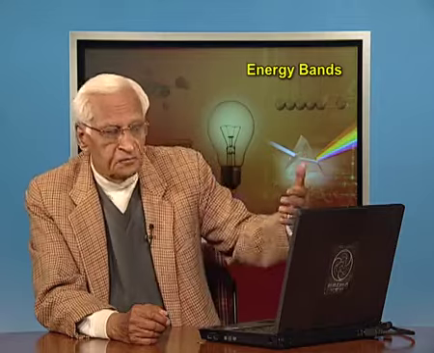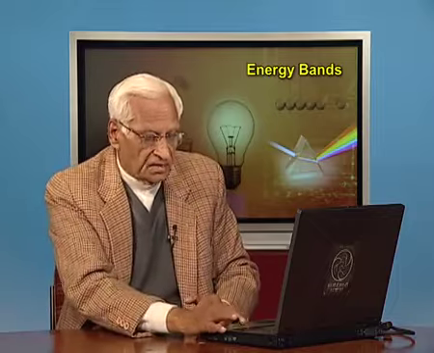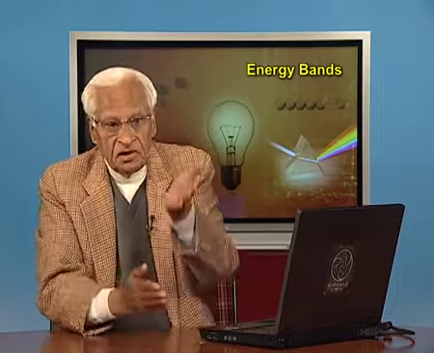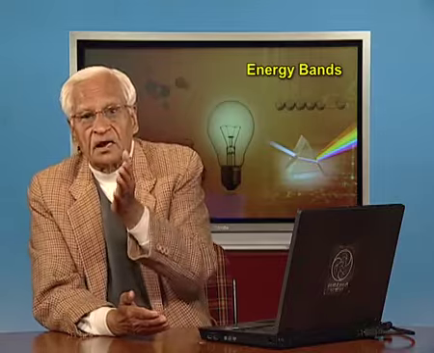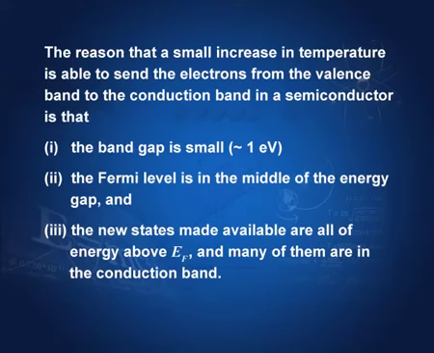The substantial improvement in conduction, therefore, is due to the fact that energy states above the Fermi energy are now available, they can be occupied because the temperature is non-zero. So, the reason that a small increase in temperature is able to send the electrons from the valence band to the conduction band in a semiconductor is that there are three reasons. The band gap is small, of the order of 1 eV. The Fermi level is in the middle of the energy gap, and the new states made available are all of energy above EF, and many of them are in the conduction band.